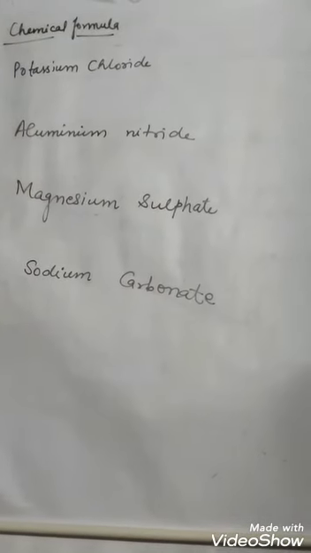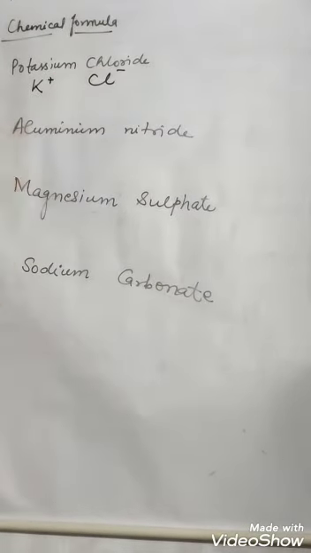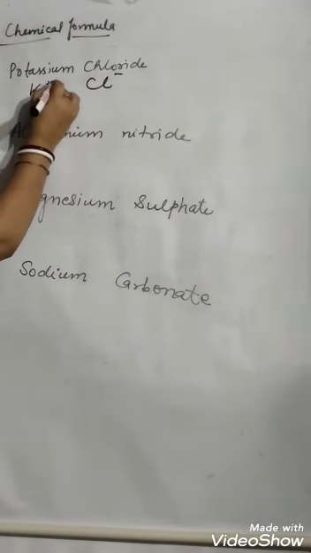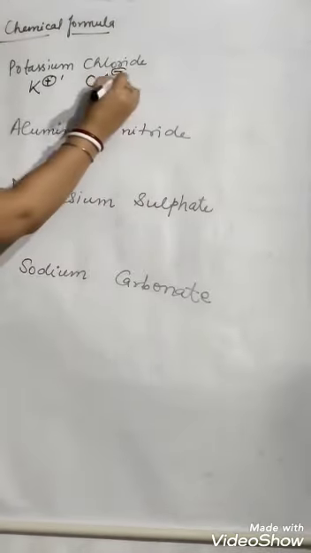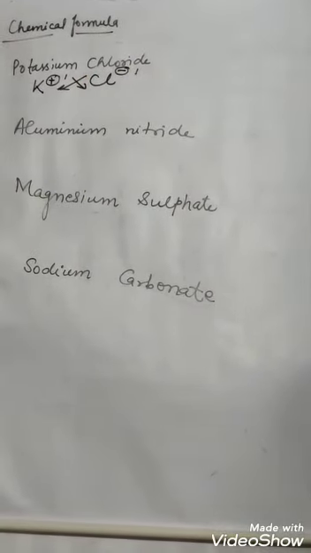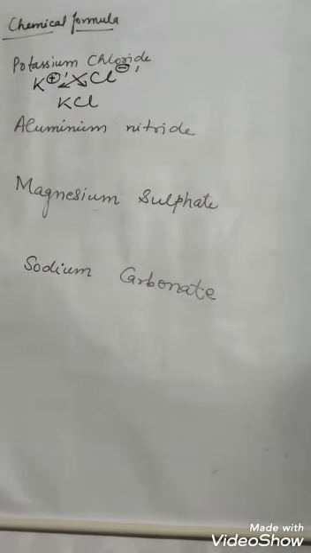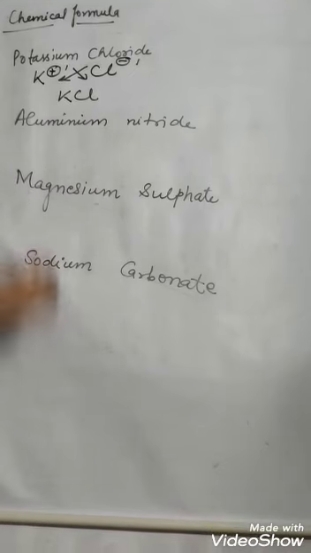First, potassium chloride. Potassium is K plus and chloride is Cl minus. Its valency is 1. Its valency is also 1. So, while forming compound, valencies interchange. Both have 1. So, 1 we don't need to write. That is why we write only KCl.